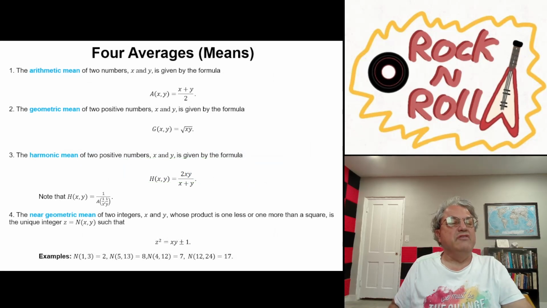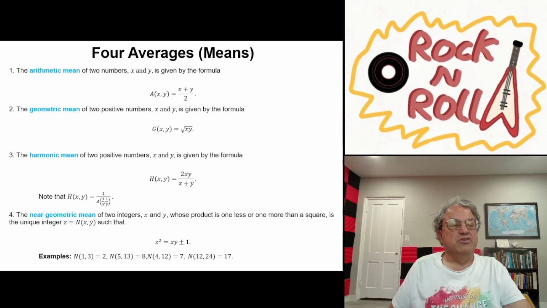So first, I'm going to talk about four different types of averages. You guys are probably familiar with some of these or most of these. I think the first three are pretty standard. The average you're probably most familiar with is what we usually call the mean, specifically the arithmetic mean. So this is nothing new. The arithmetic mean of two numbers x and y is just (x plus y) over 2, the sum divided by 2. You can have the arithmetic mean of as many things as you want, but in particular, we only care about two things here.